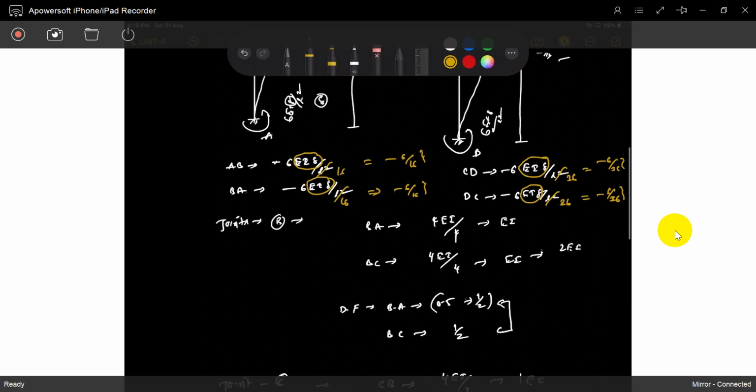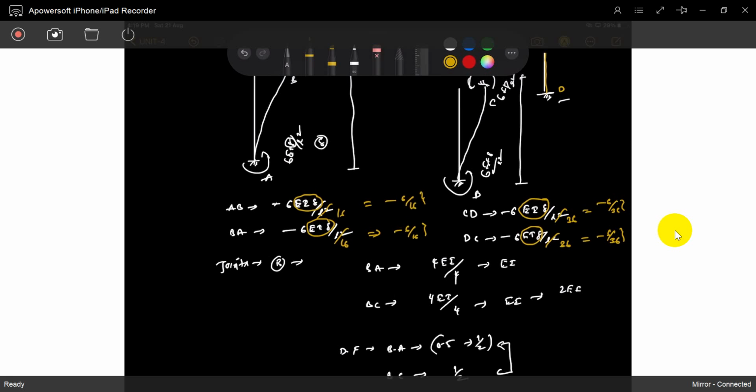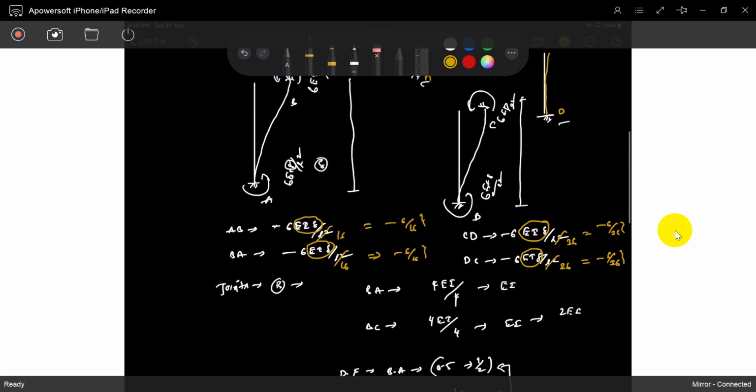Since we anyway assume, we will assume some fixed values that will make it easy to adjust. See, 16 is there, so you take multiples of 16. It is your choice.